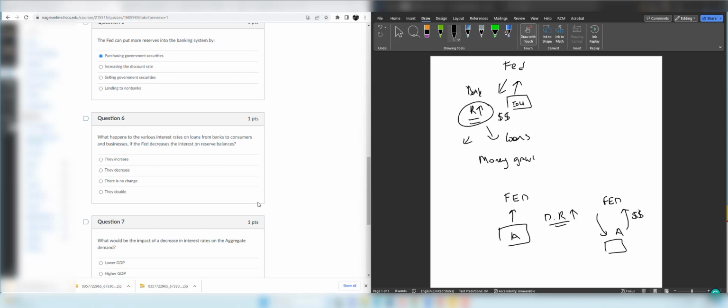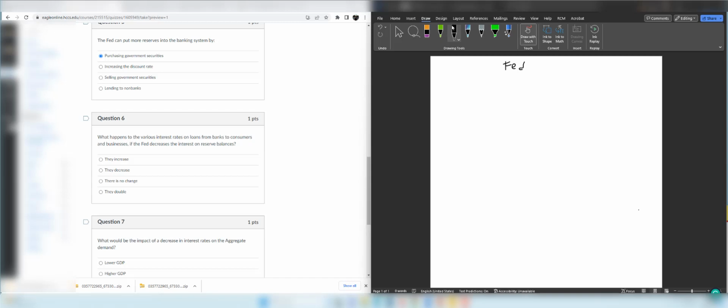Question 6. What happens to the various interest rates on loans from banks to consumers and businesses if the Fed decreases the interest on reserve balances? If you remember, I said that banks keep their reserves in the Federal Reserve Bank, and the Fed in return pays interest on these reserves. If this interest rate is getting higher, the banks are going to keep more reserves in the Federal Reserve. In addition to that, banks also lend money to each other. Let's say Bank A and Bank B, and they charge the federal funds rate.